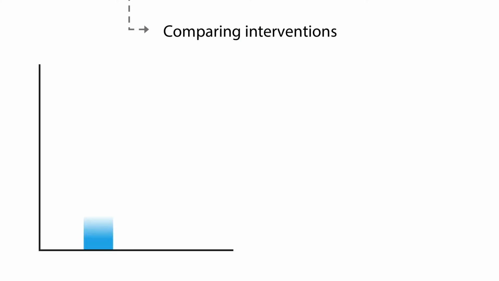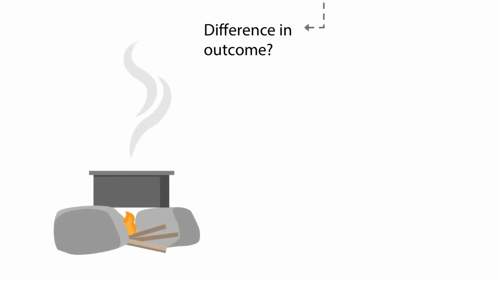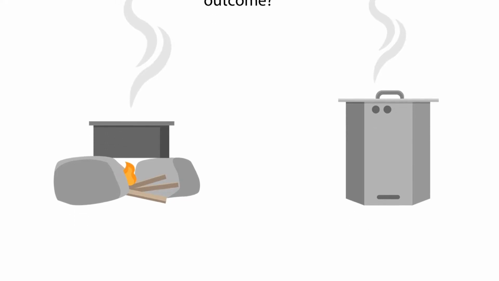Studies that compare interventions intend to establish whether there are differences in the outcome of one or more interventions. One could also say that the objective is to measure the extent to which any of the interventions performs better. For example, we may want to establish whether the amount of firewood consumed by refugee households is reduced when an improved model of cooker is introduced.